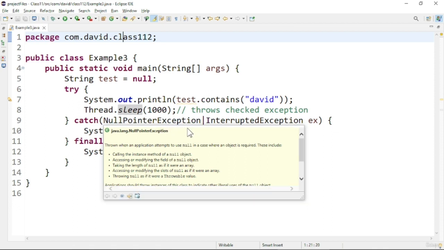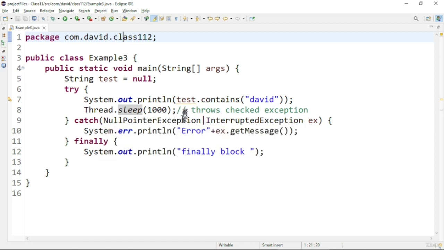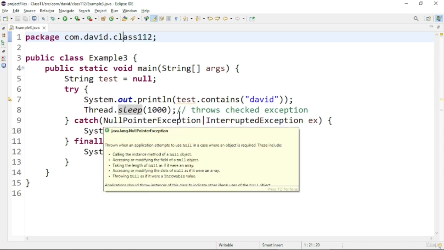So both exceptions I am catching using a pipe symbol. I discussed in the theoretical class that we can use the pipe symbol to catch multiple exceptions in the same line. One more thing to remember: if there is a relationship between these exception classes, where some exception classes are subclasses of others, then the specific class should be placed above the generic class in multiple catch blocks.